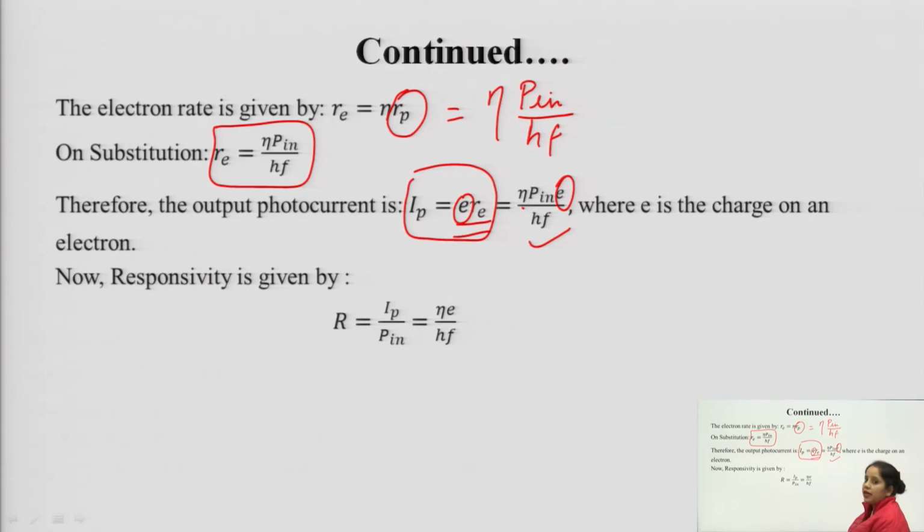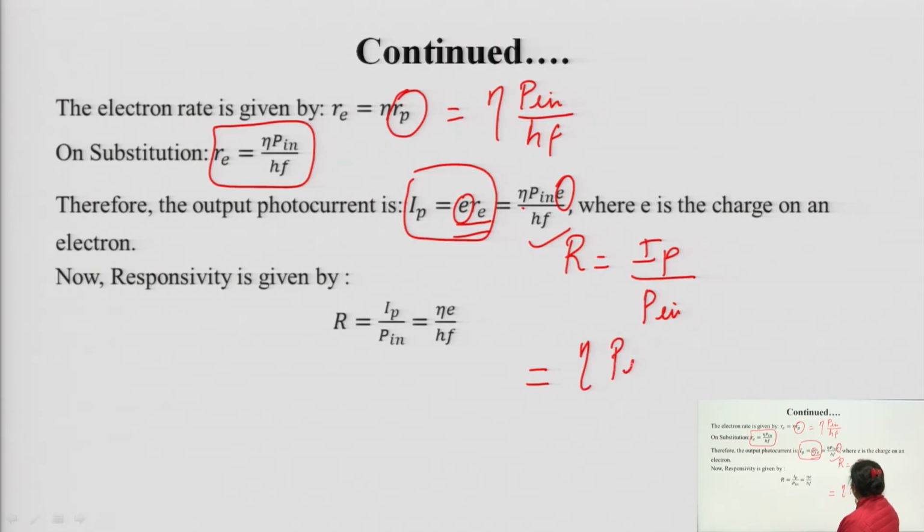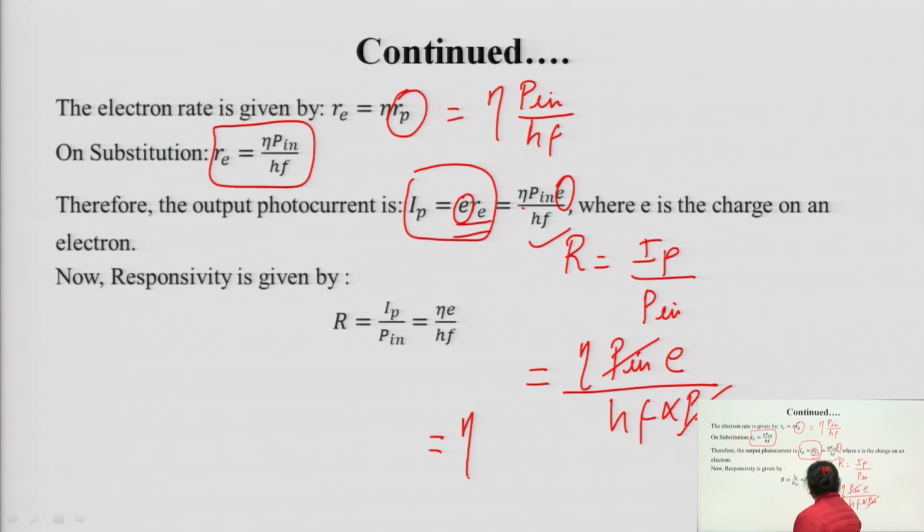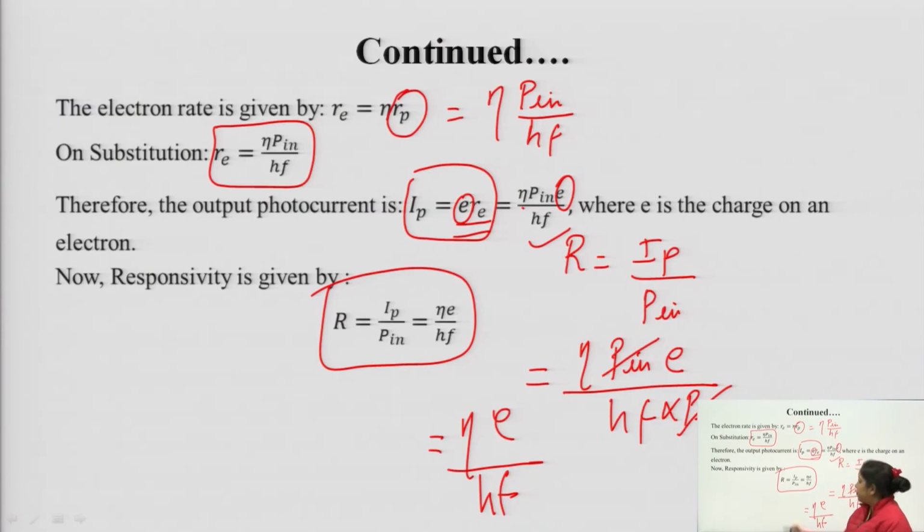And if we want to write the responsivity, responsivity is equal to Ip upon Pin. So, we have a formula of Ip here, efficiency, Pin, electron charge, hf, and Pin. Pin in the numerator and denominator get cancelled. So, what are we getting? We are getting the answer as efficiency into e upon hf. So this is the relationship between responsivity R and the efficiency.